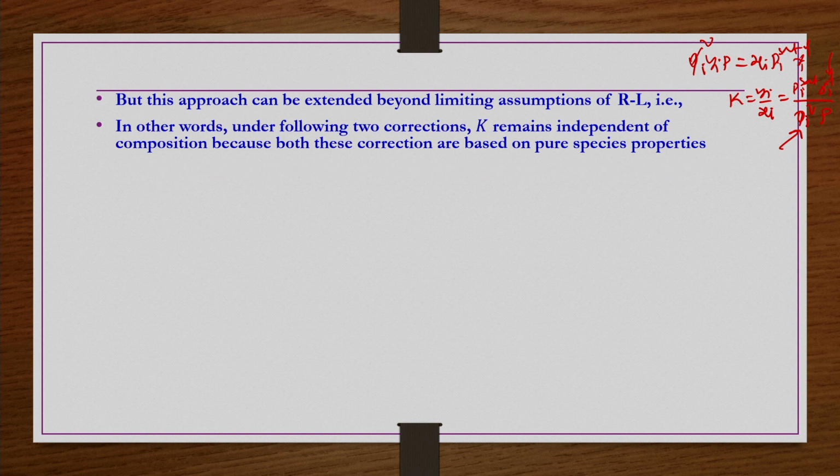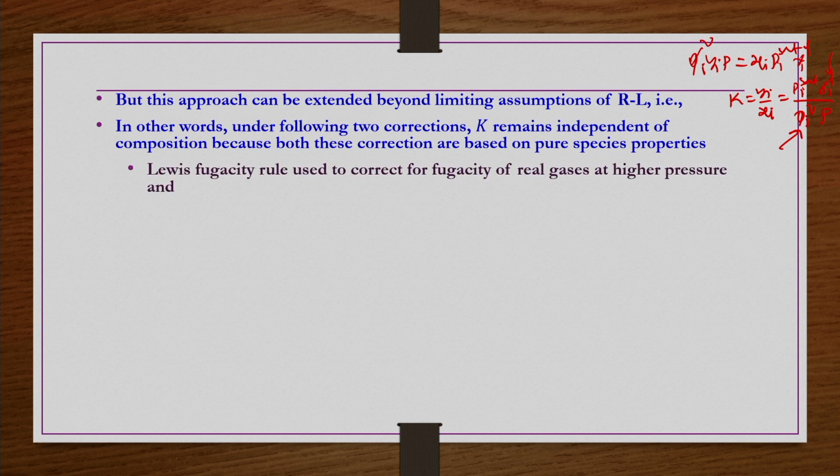So, in other words, under the following two corrections, K remains independent of composition because both these corrections are based on pure species properties. That is the Lewis fugacity rule, used to correct the fugacity of real gases at high pressure, and then the Poynting correction applied to the Lewis-Randall reference state.